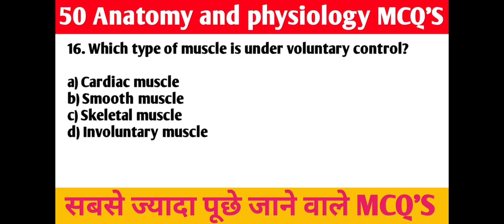16th question. Which type of muscle is under voluntary control? A. Cardiac muscle, B. Smooth muscle, C. Skeletal muscle, D. Involuntary muscle. Right answer is C. Skeletal muscle.